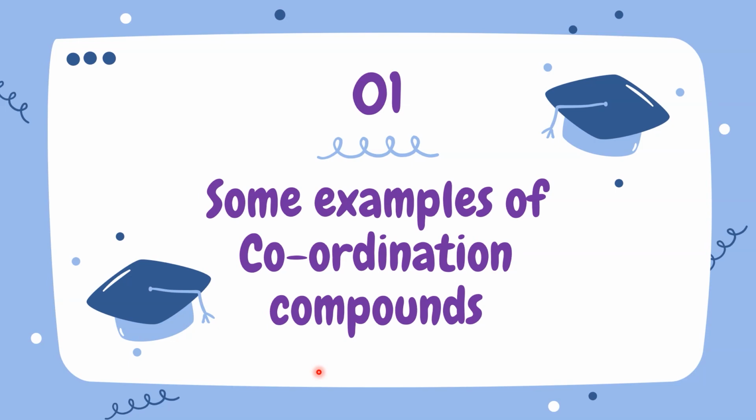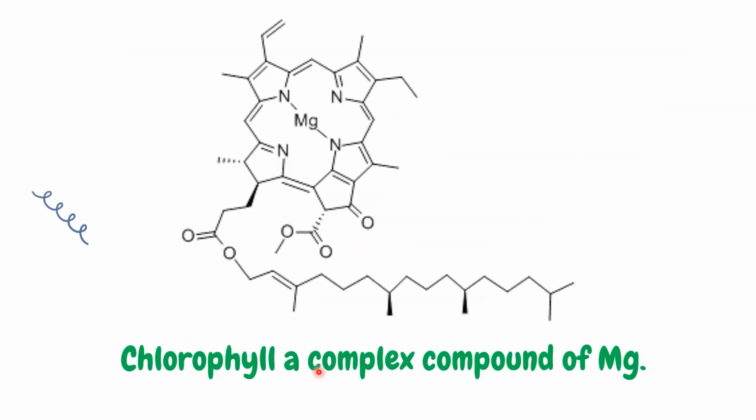Yes, so let's start with the first example, and that is chlorophyll. We have known this word since grade 6 and 7. Chlorophyll is a complex compound of magnesium. Here we can see that the magnesium is in the center, and it is a very complex compound.